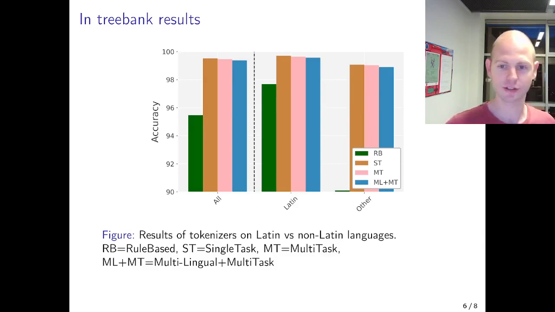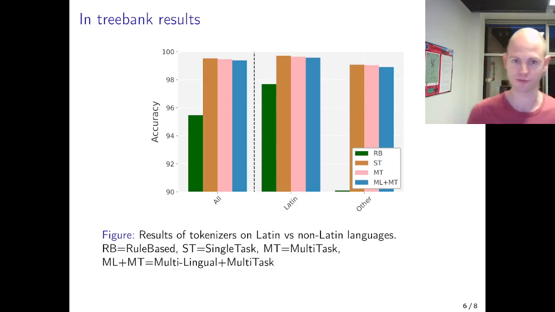These are the main results for the in-treebank set. So this means that we have training data and development and test data from the same treebank creators. And we can clearly see that the rule-based models perform very poorly. And the losses when we go from single task to multitask are quite small. And even if we go to a multilingual model, we don't lose so much performance.